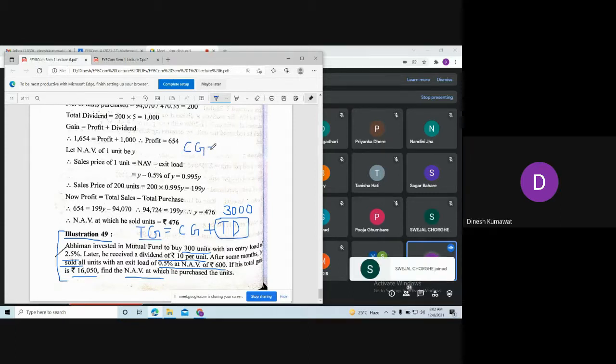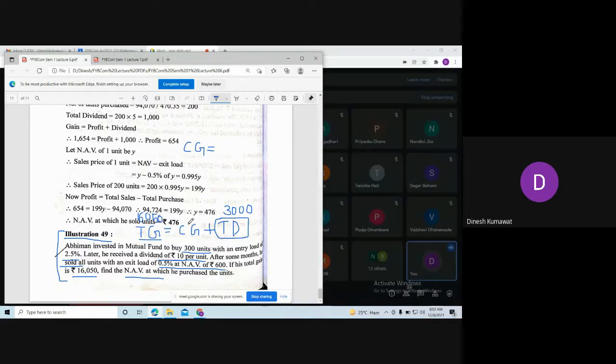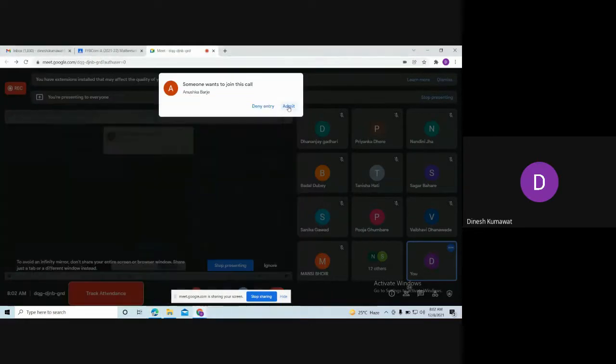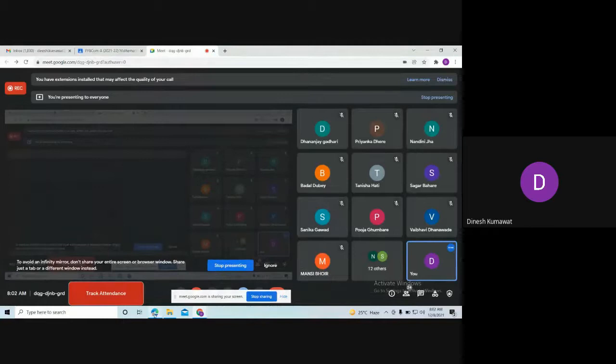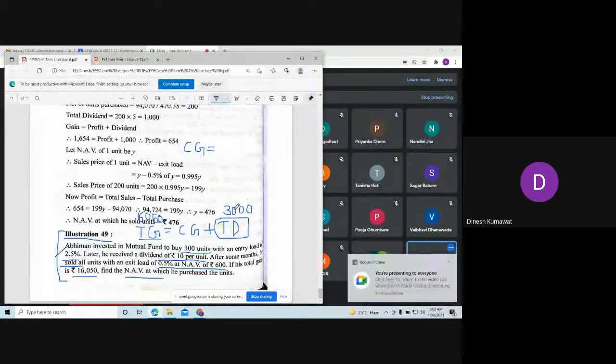So tell me what is the answer of capital gain? See, total gain is given to us, which is 16,050 rupees. Total dividend, which we just calculated. So using that, you can calculate capital gain. So what is it?